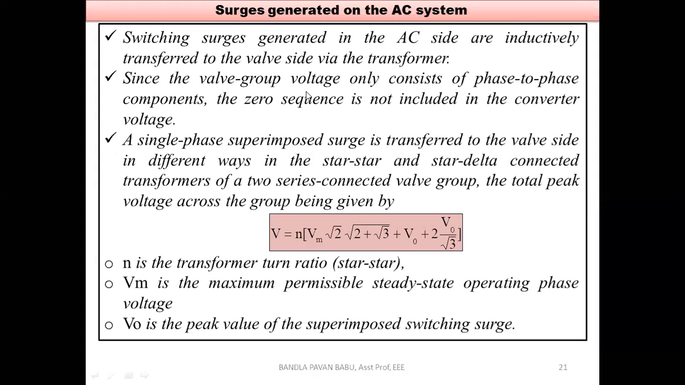Next, since the valve group voltage only consists of phase-to-phase components, we know that in order to conduct the bridge, the minimum number of switches to be turned on is 2. That is T1, T2 or T2, T3. Let us consider a 2 valve conduction there. So that is the meaning of phase-to-phase components, and obviously there exists the minimum phase-to-phase components.